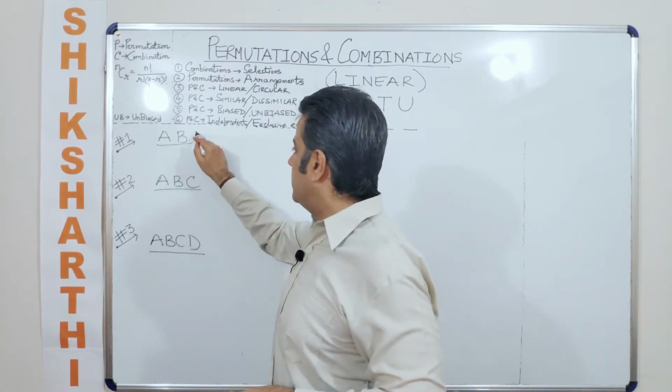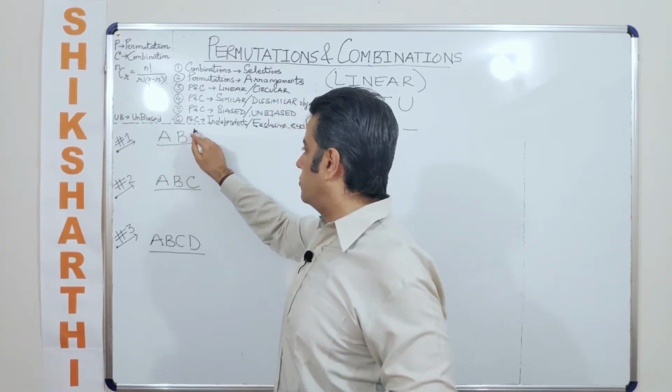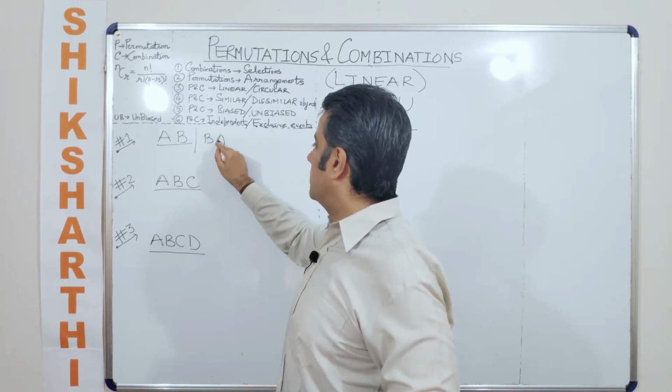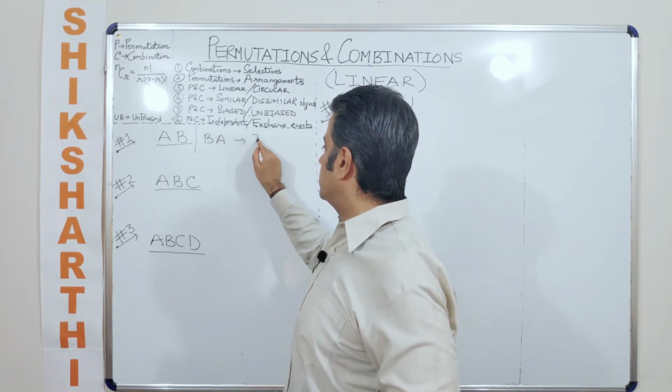So two people can stand in how many ways? One is A stands first followed by B. Second is B stands first followed by A. So how many cases have I written? There are two ways in which this can be done.